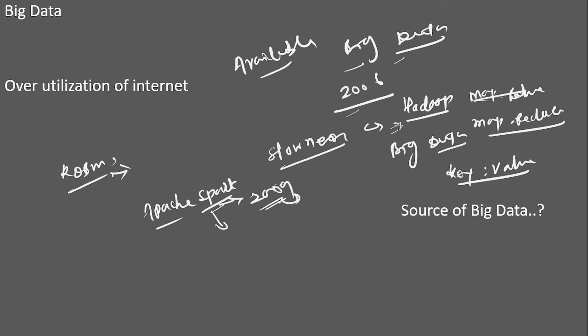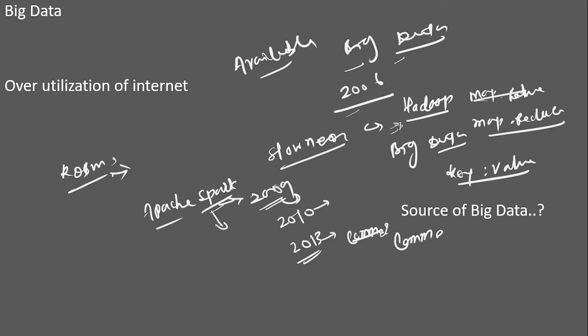Apache Spark came in 2009. Then the founder of Apache Spark made it open source in 2010. They worked for the next three years, and in 2013 they made it available for commercial use.